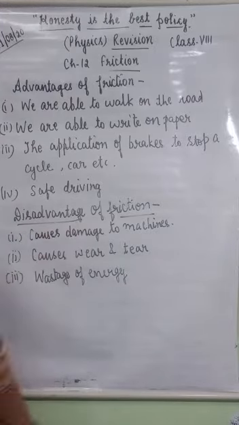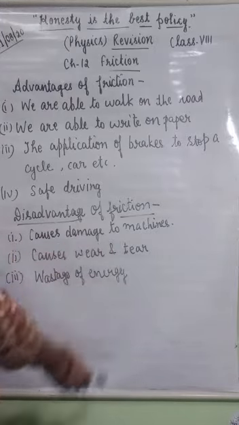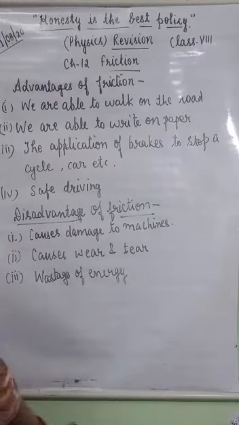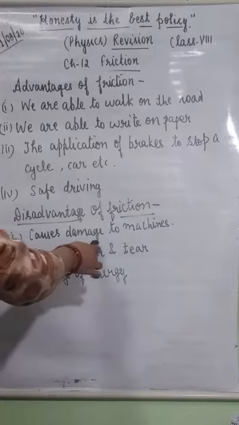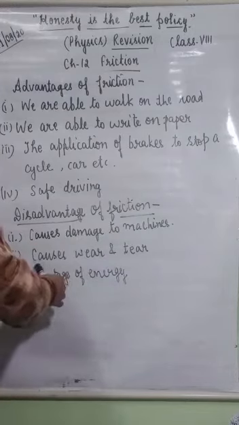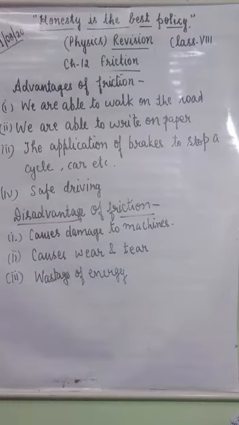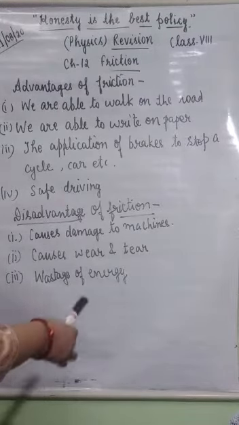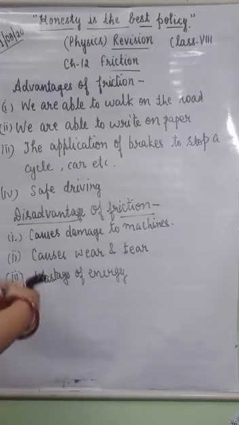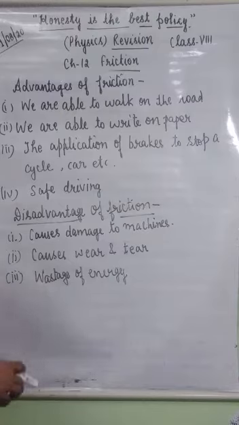Disadvantages of friction. Friction causes damage to machines. The heat generated by force of friction raises the temperature of the machine and damages it. So it causes damage to machines and it causes wear and tear. When the soles of shoes and tires of vehicles are used for a long time, they gradually tear. So it causes wear and tear.